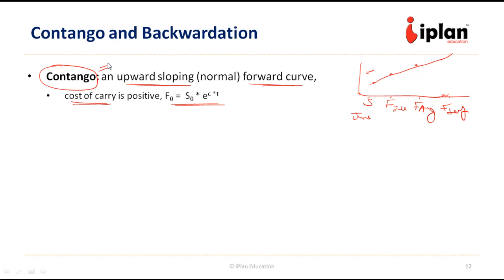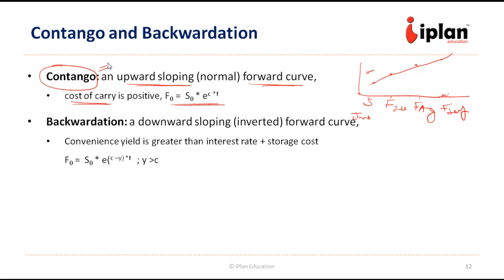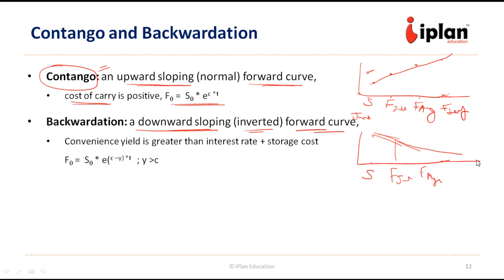Let us look at backwardation. This will have a downward sloping or inverted forward curve, which will be opposite of this. The spot will be higher, and say the July contract is lower, the August contract is further lower, and further lower. So it is a downward sloping curve. So for higher months, the price of the futures contract will be lower. It happens because the convenience yield in those cases is greater than the interest cost and storage cost.